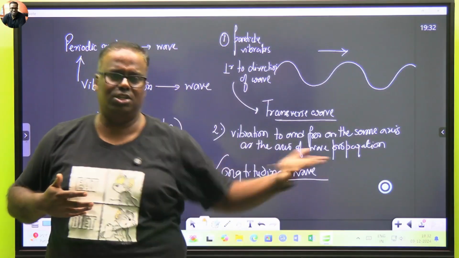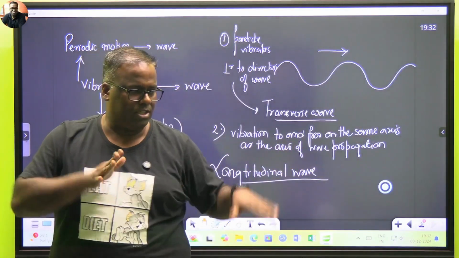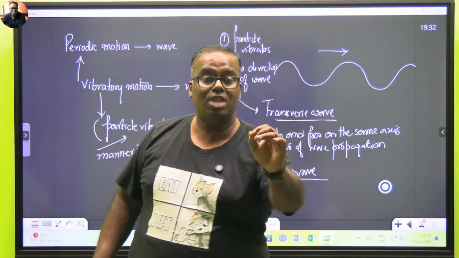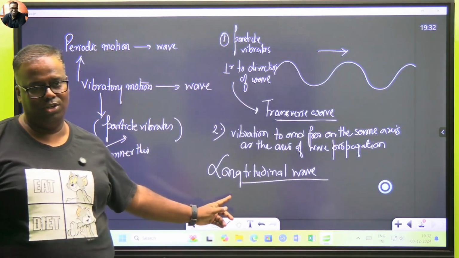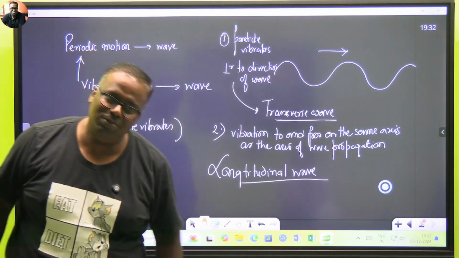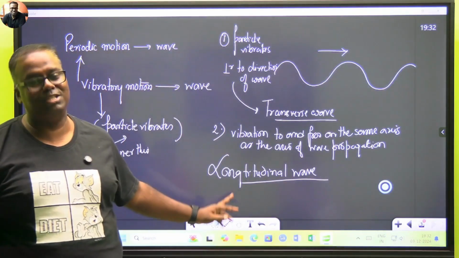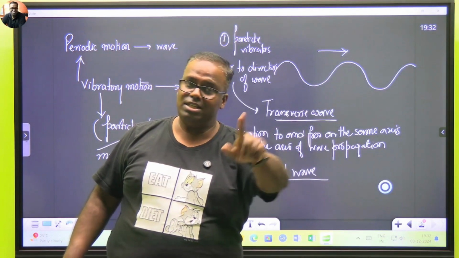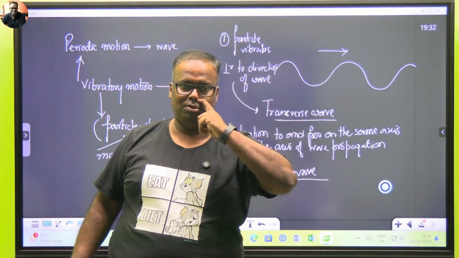Compression, rarefaction, compression, rarefaction, compression. So compression, rarefaction, the same again. Rarefaction, compression is happening in this way. So a sound wave is a classic example of a longitudinal wave. Is a sound wave a mechanical wave? Yes, it's mechanical. Why? Because sound needs a medium to travel. Is it a transverse wave? No, it's not a transverse wave.